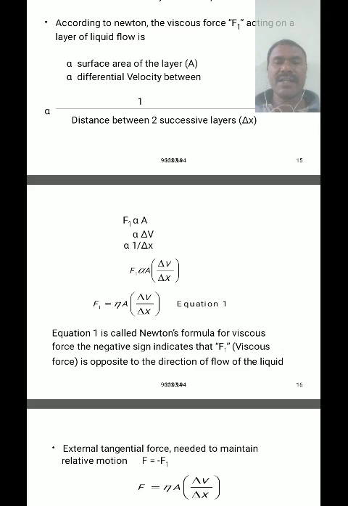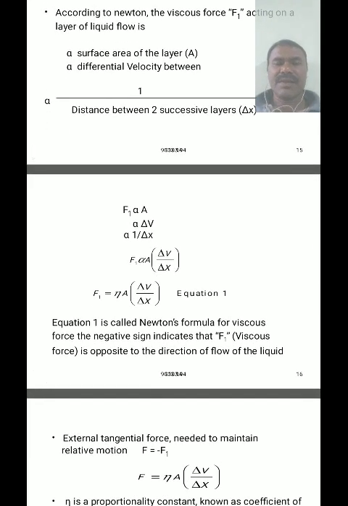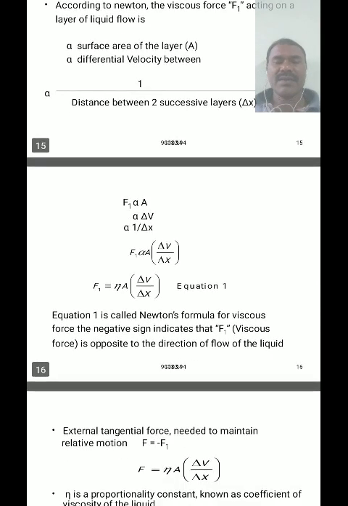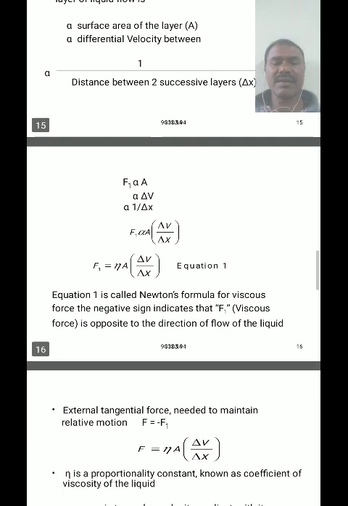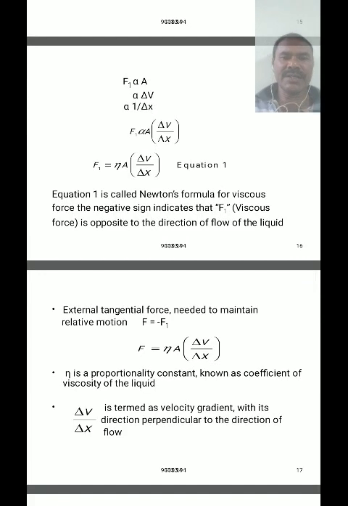Then F1 is, but relative velocity is negative, so F1 is equal to minus eta into A into delta V by delta x, where minus indicates F1 is the opposite force. For maintenance of uniform relative motion, the force becomes positive.